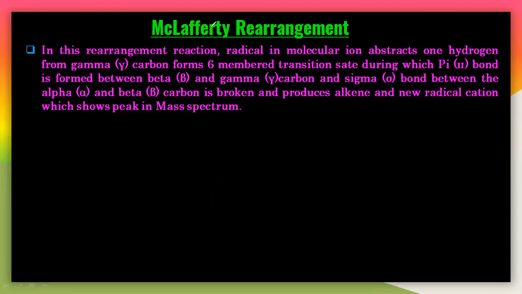So first, what happens here? In this rearrangement reaction, the radical in the molecular ion. So first you have to understand the molecular ion. What is a molecular ion? That is the parent ion in mass spectrometry. If you take CH3 CH2 OH, what happens here is that an electron with 70 electron volts, that is with very high energy, will hit this particular sample.